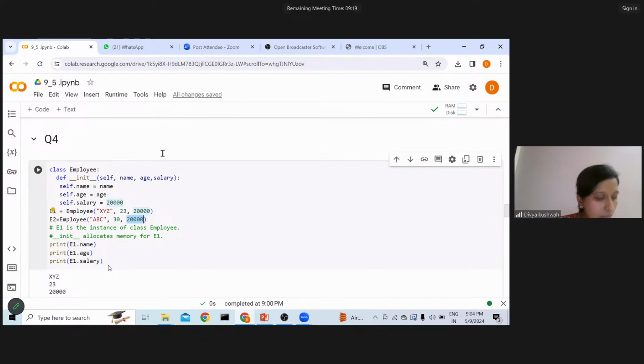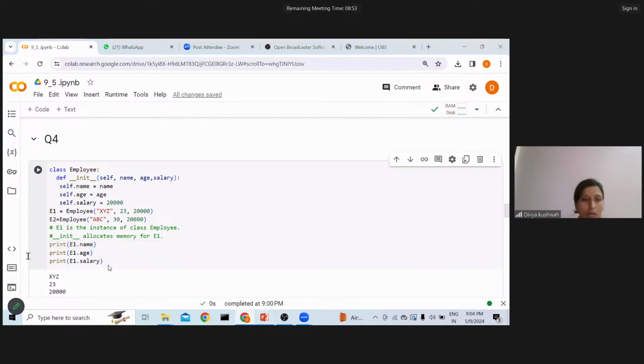Index is for pointing to the element. Yes, E2 we can do. After printing all the values, we can easily get the data of it, right? So init will allocate the memory for E1, E2, whatever objects you create.